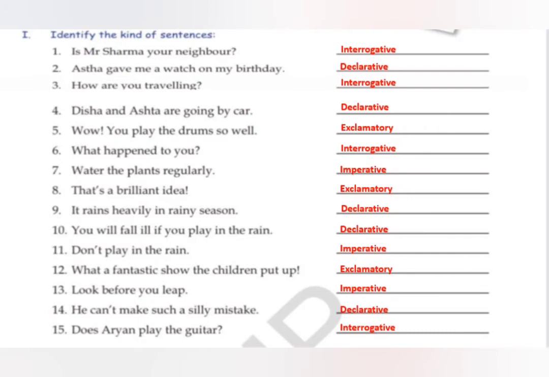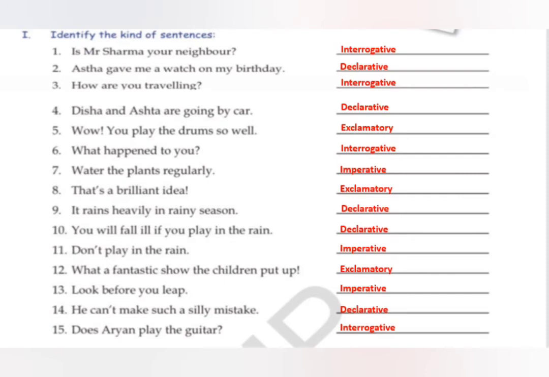So imperative. That's a brilliant idea. Exclamatory. It rains heavily in rainy season. Simple statement, a fact that you are telling. So declarative. You will fall ill if you play in the rain. Again, declarative. Don't play in the rain. Here you are giving an order. So imperative.